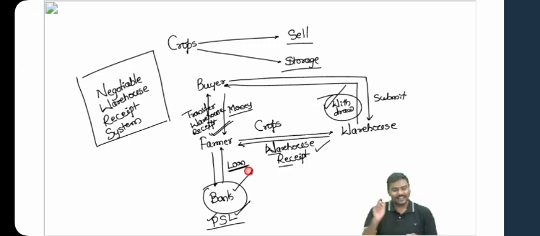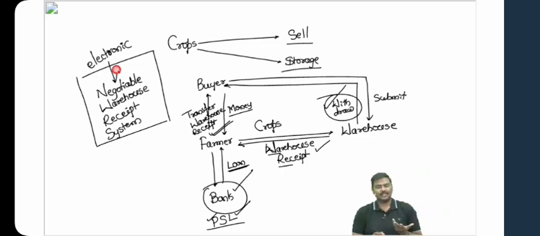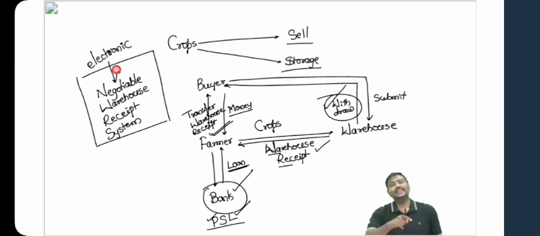Digital receipts are issued. That is the reason this is now called electronic NWRS, electronic negotiable warehouse receipt system. Then this is basically the idea of how the NWRS system will work. Any problem with this? Can I go to the next one here?